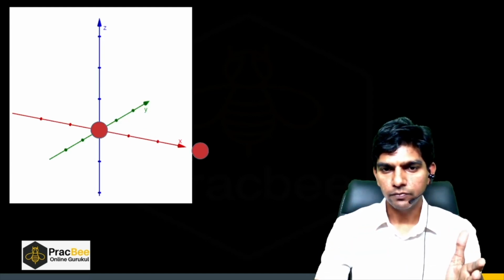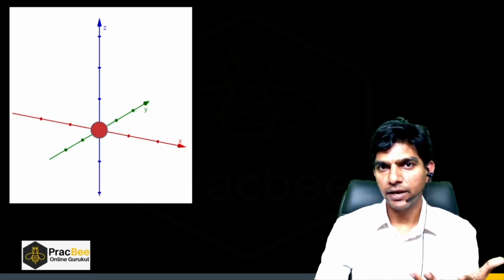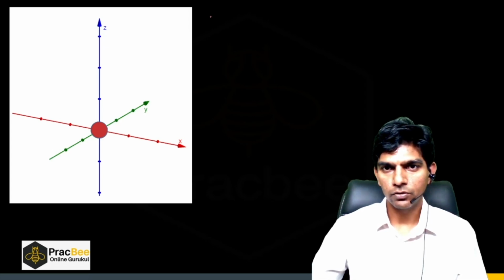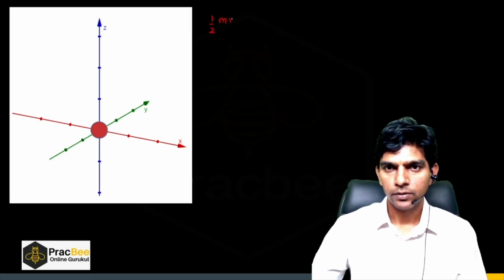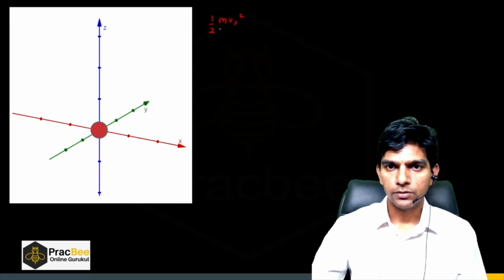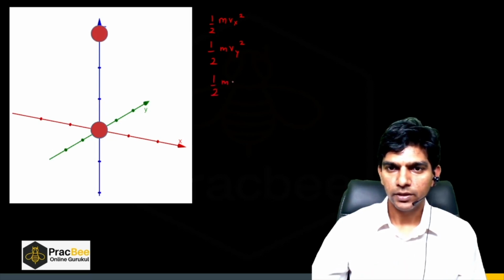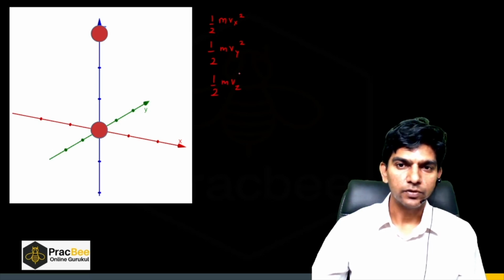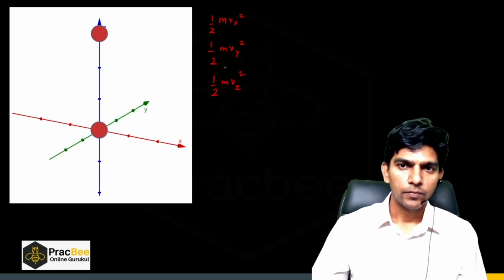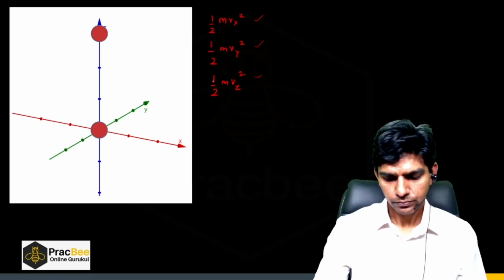Now we can give it kinetic energy. It can move in the x direction, so it has some kinetic energy in the x direction, which I can call half m vx square. This molecule can also move along the y direction, so it can have a kinetic energy half m vy square. This molecule can also move in the z direction, so it can have a kinetic energy in the z direction, that is half m vz square. So these are the 3 different ways we can give energy to this molecule.